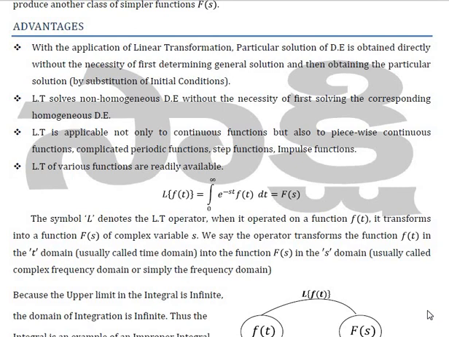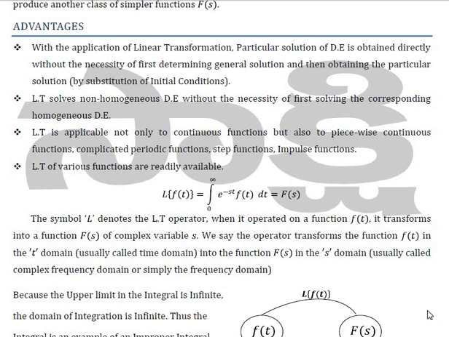It is also applicable not only to continuous functions but also to piecewise continuous functions, complicated periodic functions, as well as step functions and impulse functions. Then the last one is that the Laplace transforms of various functions are readily available.